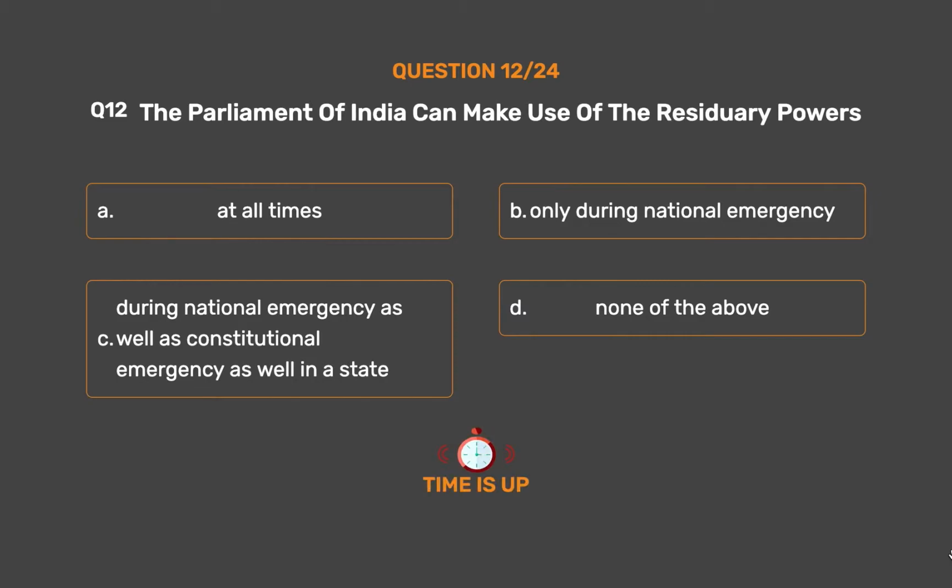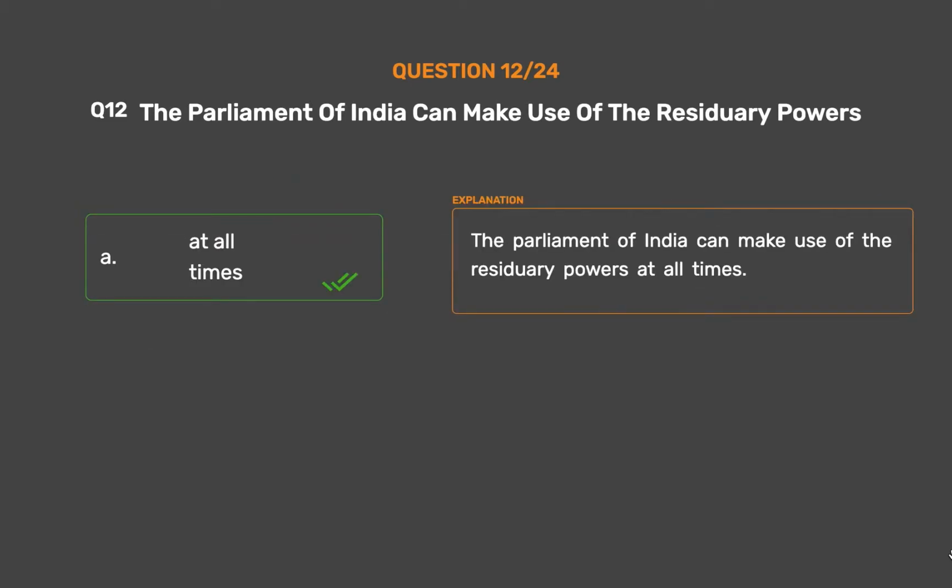The correct answer is Option A, at all times. The Parliament of India can make use of the residuary powers at all times.